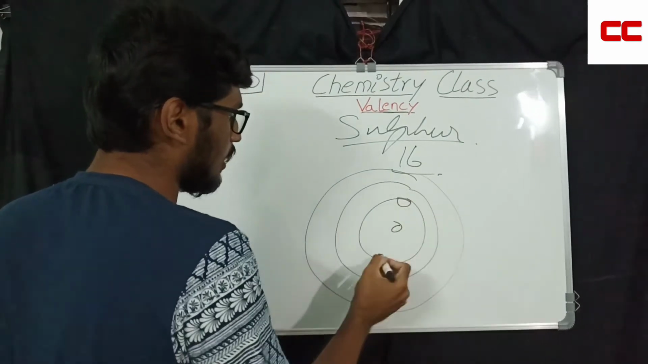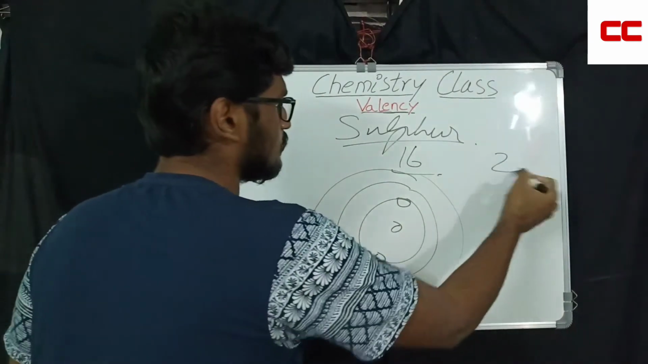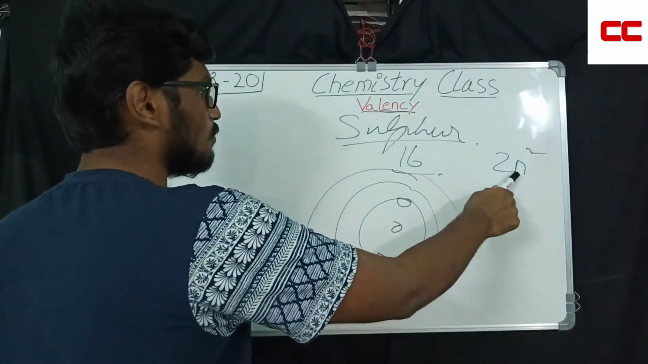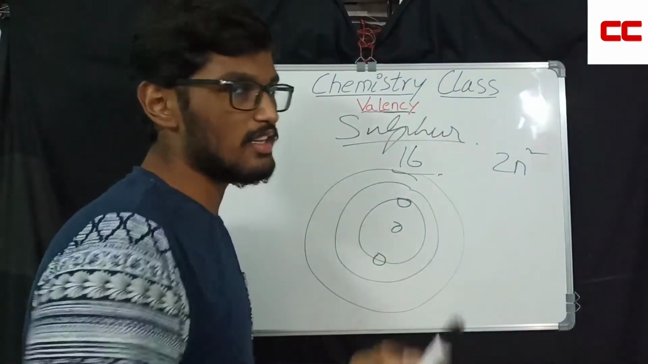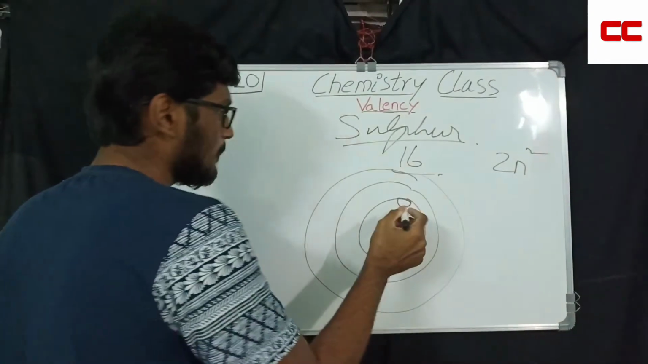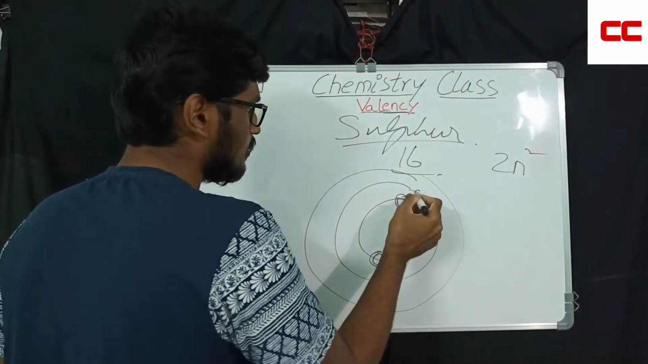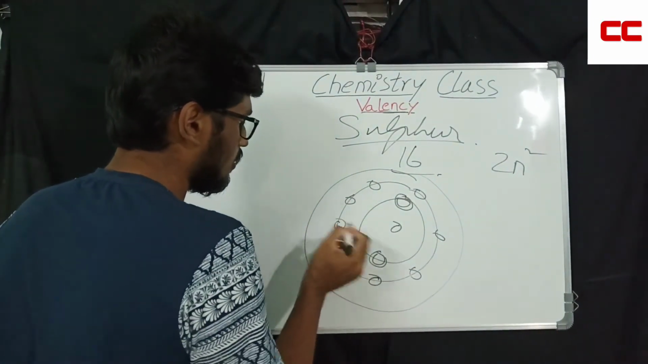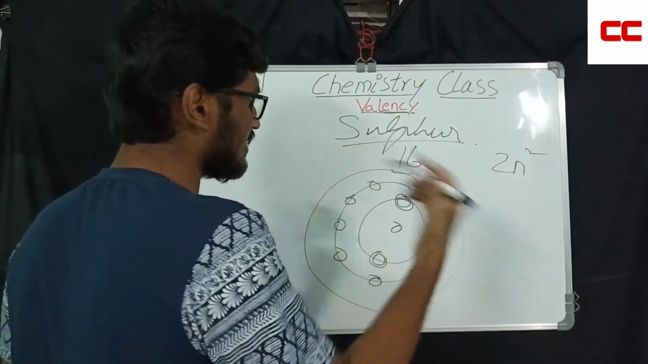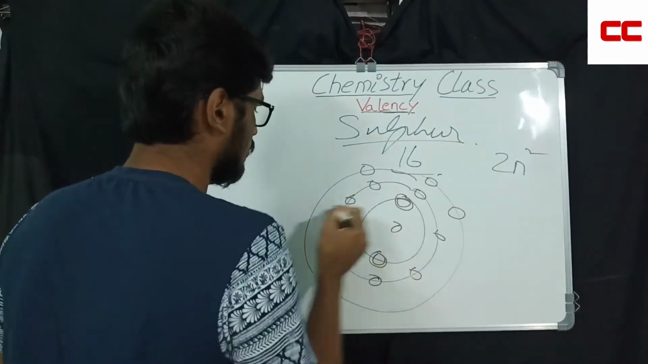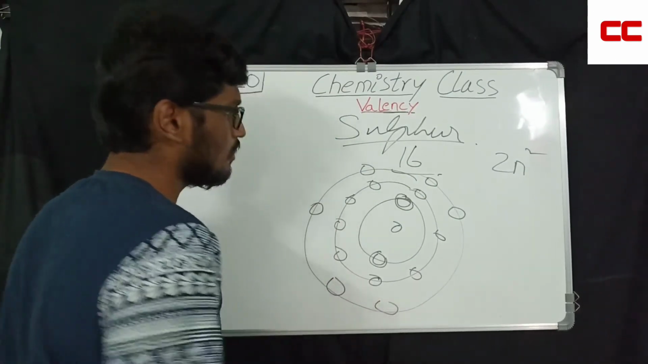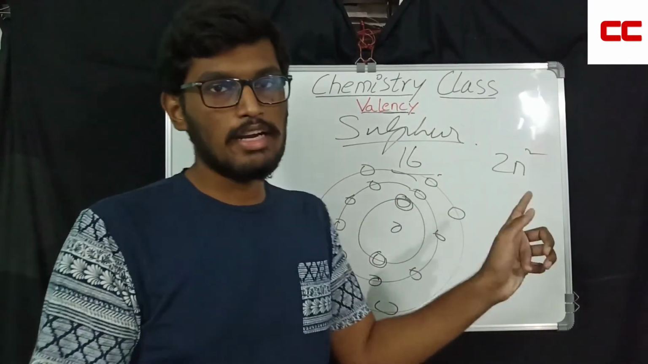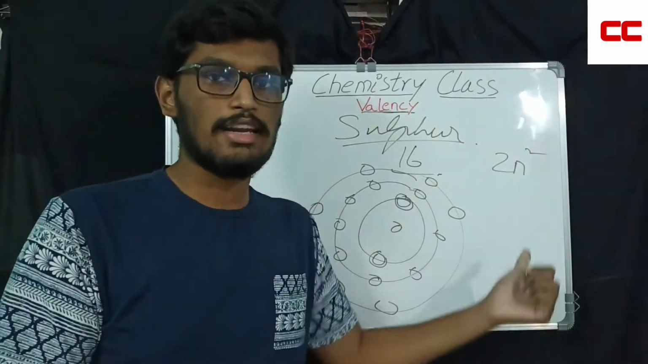In the first shell, 2 are allowed, as you all know, because of the 2n² formula. As I have explained in the Bohr's atomic model video, you have to go and watch there. Please don't forget. So this is the 2 electrons and then 8 electrons. So 10 are filled. We need another 6: 1, 2, 3, 4, 5, 6. Actually 8 can be accommodated in the outermost one, but here only 6 are accommodated.